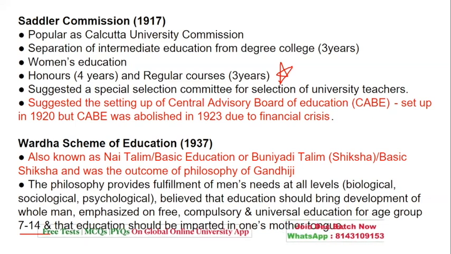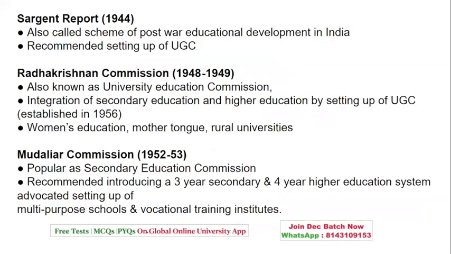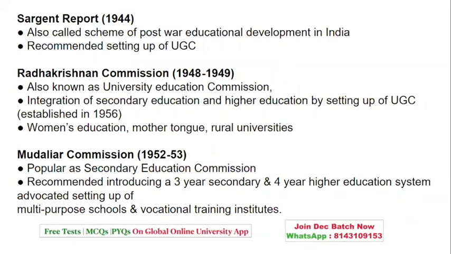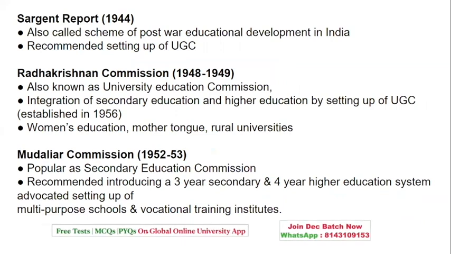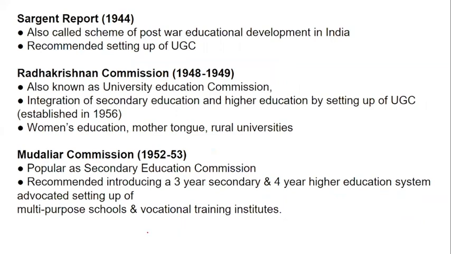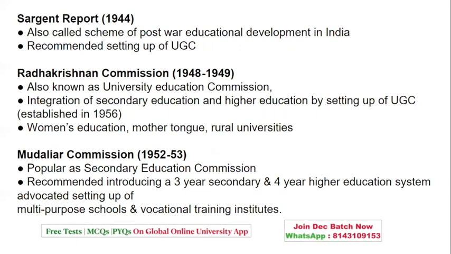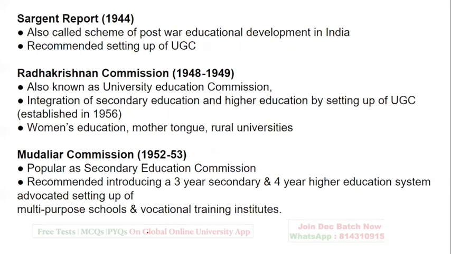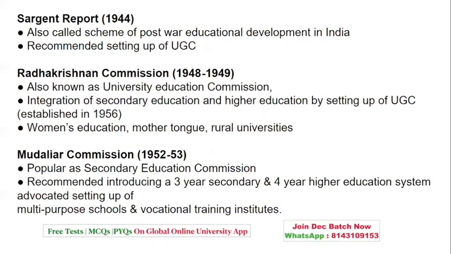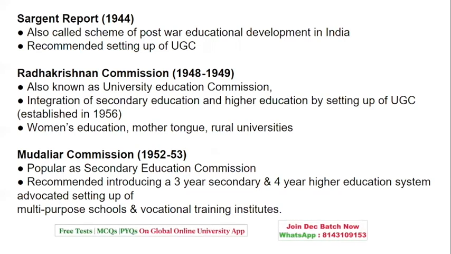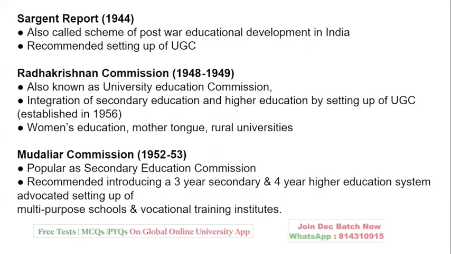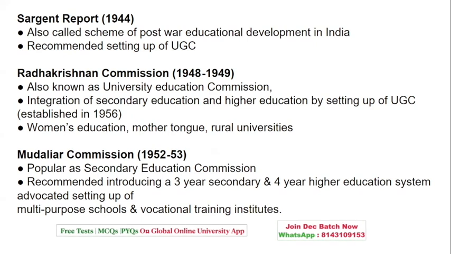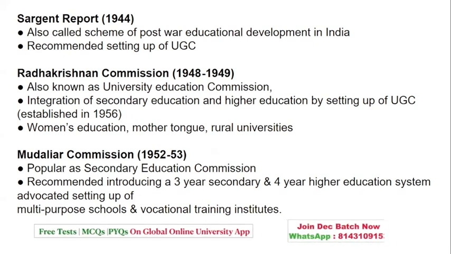Now, when we talk about the Sargent Report, it was the scheme of post-World War education development in India, and it recommended the setting up of UGC. Now, when we have the Radhakrishnan Commission, that is in the year 1948, this is post-independence now. It is also called the University Education Commission, which integrated secondary education as well as higher education by setting up UGC, which was established in 1956. Women's education, mother tongue, rural universities were a part of it.